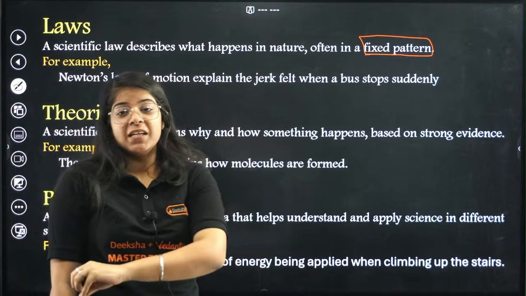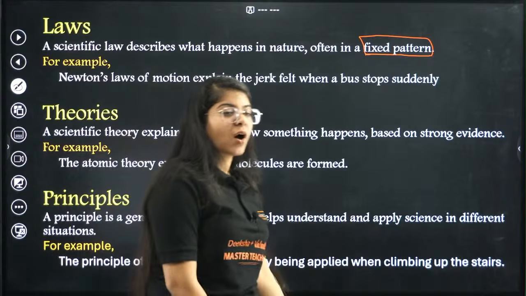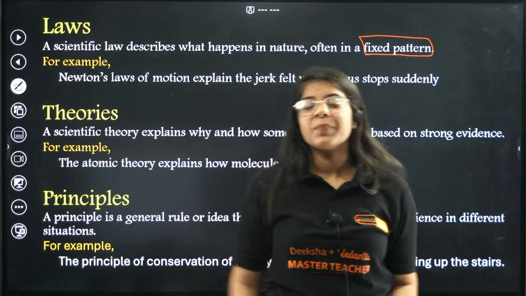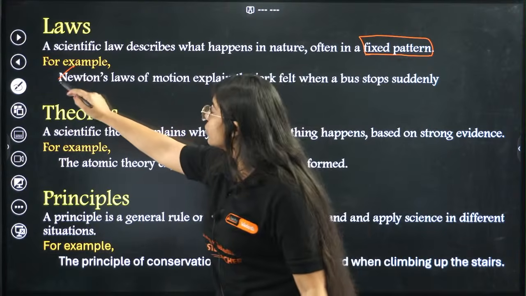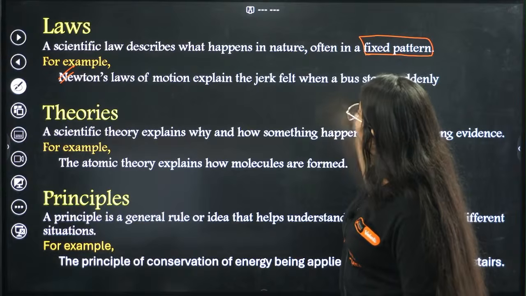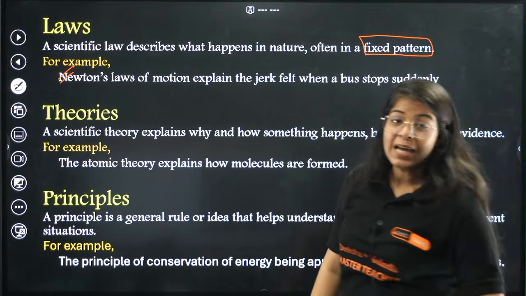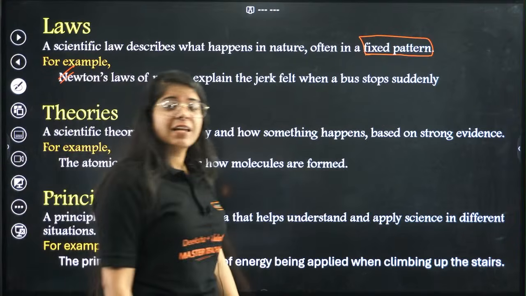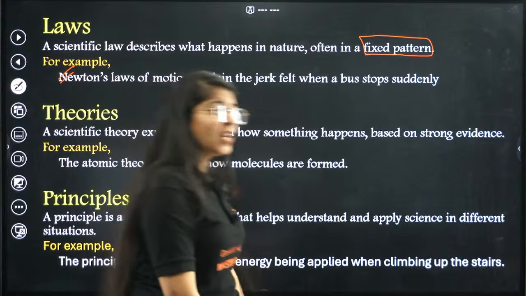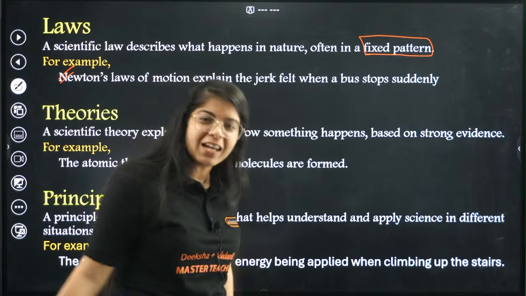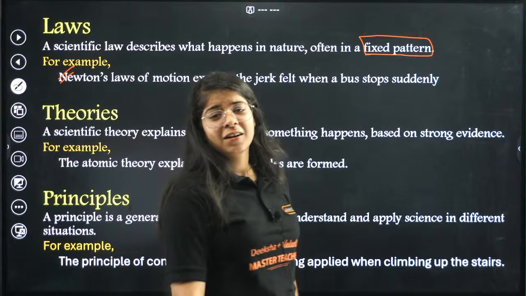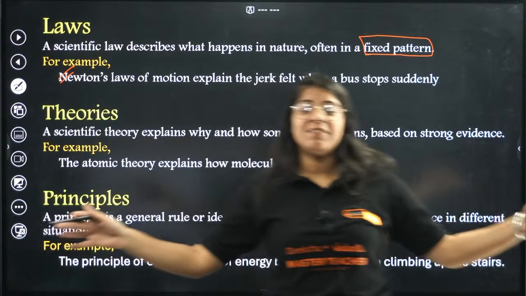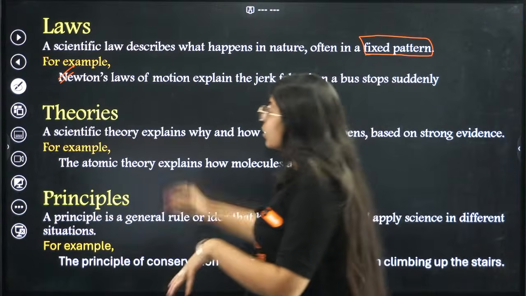So this law describes what is happening in nature in a fixed pattern. I will always come down. Similar is given by Newton's law of motion. Explain the jerk felt when a bus stops suddenly. Wherever you are, in Germany, in India, in Australia, whenever the bus puts brakes, you will go in front, right? So that is Newton's law of motion. It is applicable everywhere, right? Then the thing is theories.